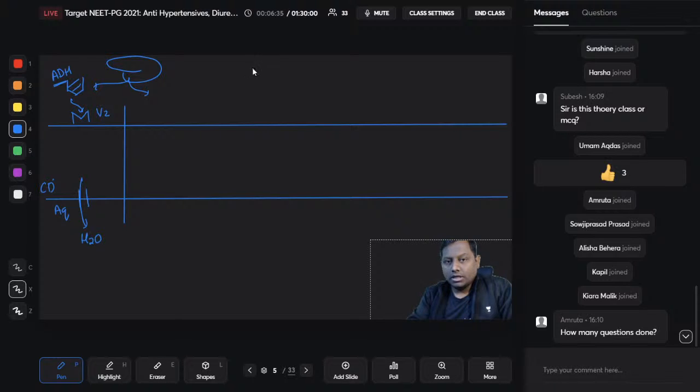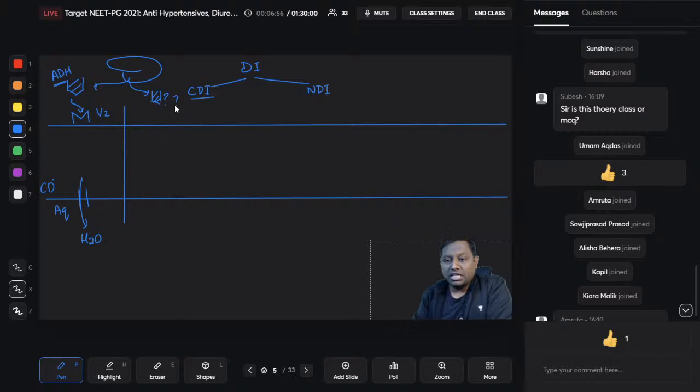But in a patient with diabetes insipidus, what happens? Let us say that there is central diabetes insipidus, CDI, and the other one that we are having is NDI, that is nephrogenic diabetes insipidus. This is the first question, Dr. Amrita. There is a central diabetes insipidus. In this central diabetes insipidus, remember, the ADH from the brain is not coming. There is a decreased amount or no ADH coming from the brain, that is, from the posterior pituitary.